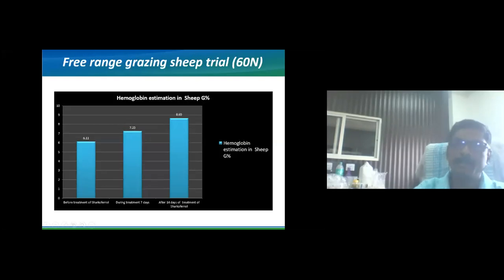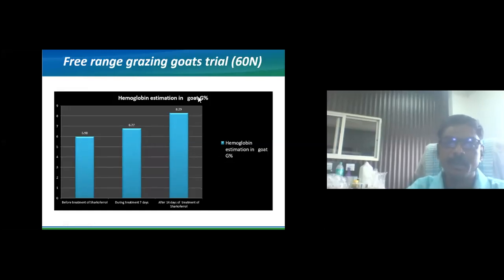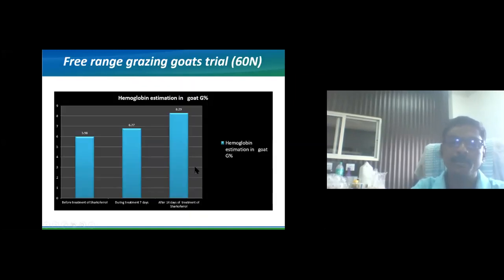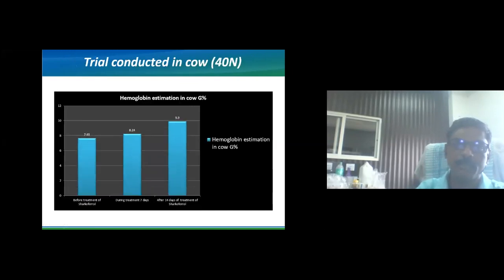Now the trial was also conducted in grazing sheep and goat. In case of sheep, the initial concentration of hemoglobin was 6.1, and after 14 days it went to 8.65 gram percent. In case of goats, 60 animals were there in sheep and goat. The hemoglobin concentration was 5.9, and it went to 8.29 gram percent after 14 days. So this was the ultimate result of the trial on the effect of Charcoferol on the hemoglobin of the animals.